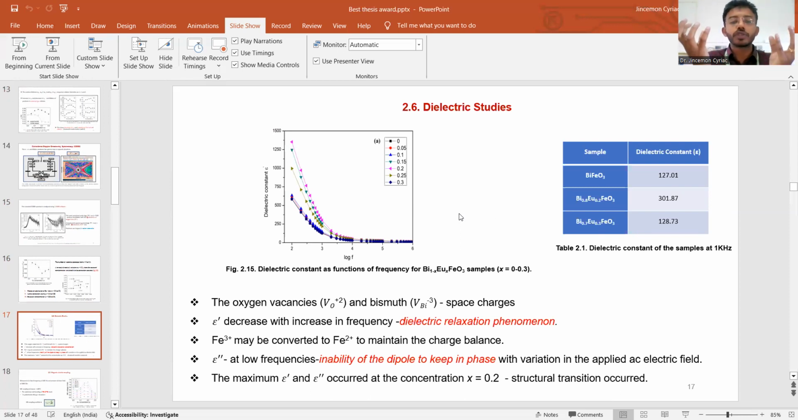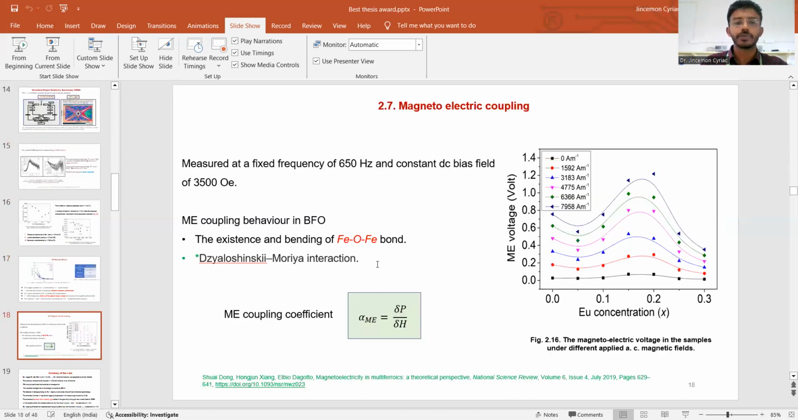There are two types of spatial vacancy or space charges formed, which together are considered as a space charge or dipole. By studying the dielectric property of the material, the maximum dielectric property is obtained at the concentration x equal to 0.2. It is also due to the structural transformation.